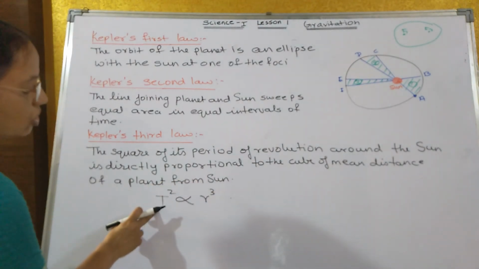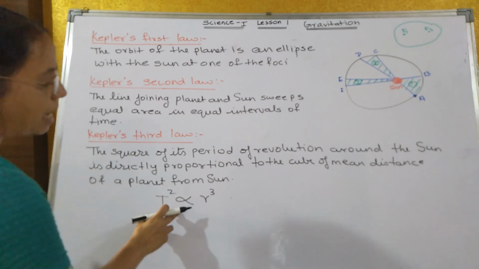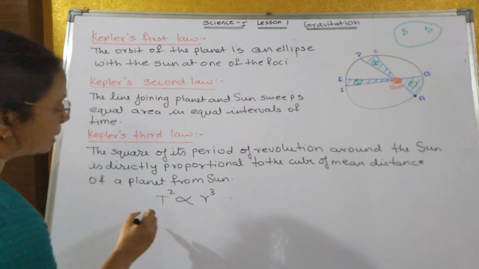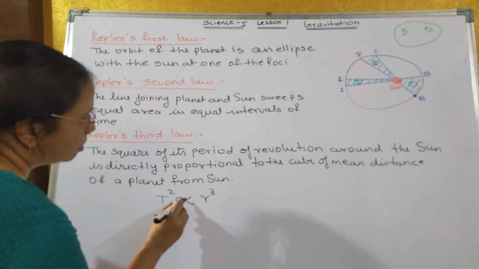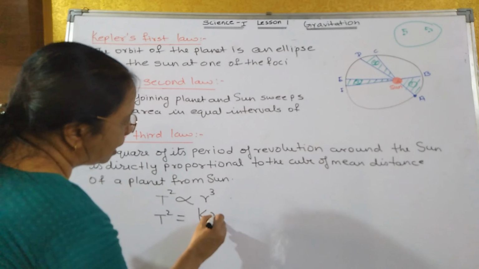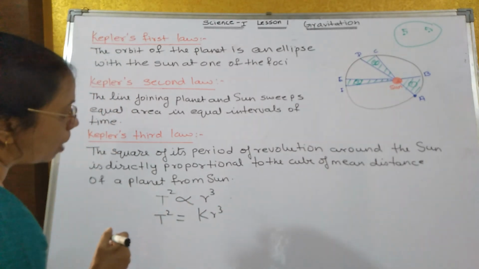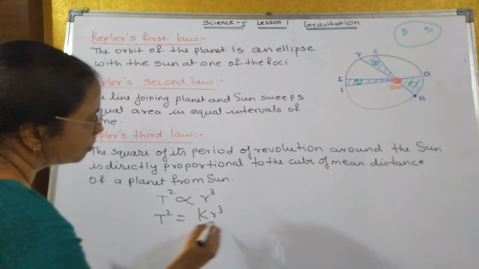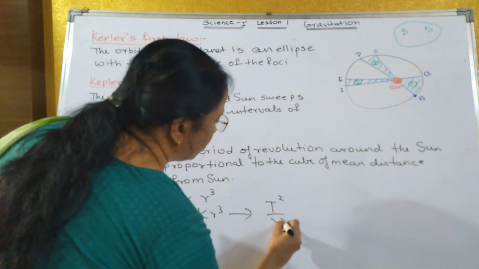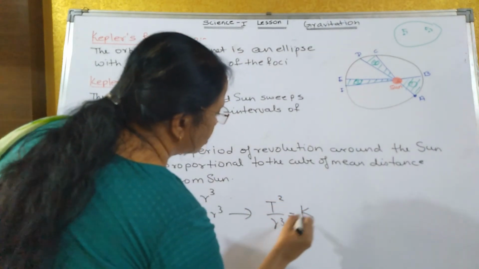So T square, the square of the period of revolution, is directly proportional to r cube, the cube of the distance between the planet and the sun. If you remove the proportional sign and put an equal to sign, you will get some constant k into r cube. Bring this r cube over here. What you will get? T square upon r cube will always be constant, that is k.